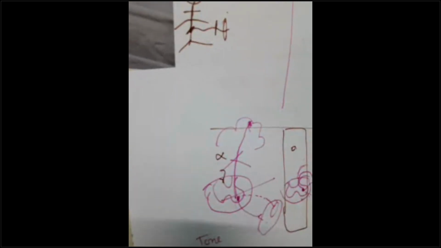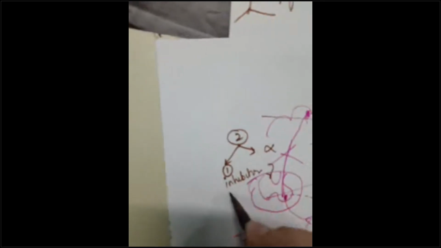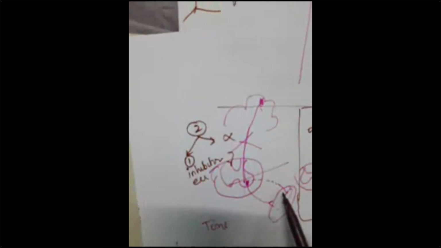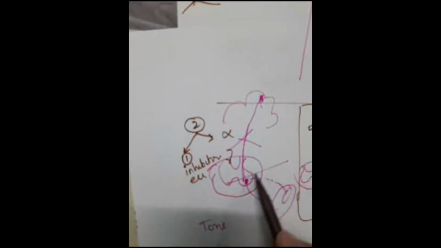So what is the importance of the upper motor neuron? Two importance. Write this down. Very, very important. This will clear your concepts very, very easily. The two importance are: first importance, it will have an inhibitory effect on the reflex arc. Point number one, inhibitory reflex. It will tell this reflex arc that don't go on exaggeratingly do this reflex.